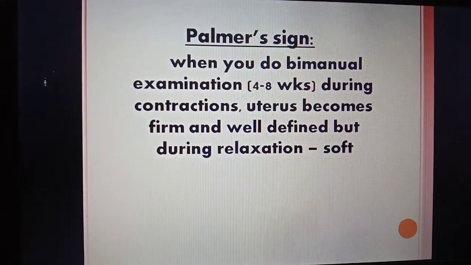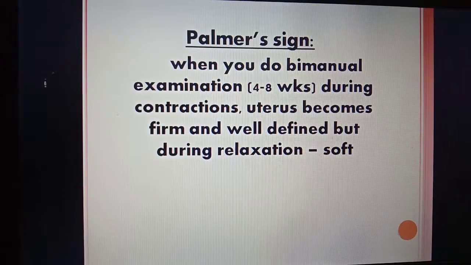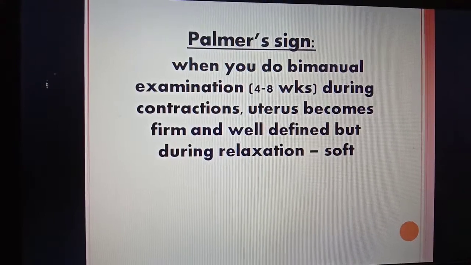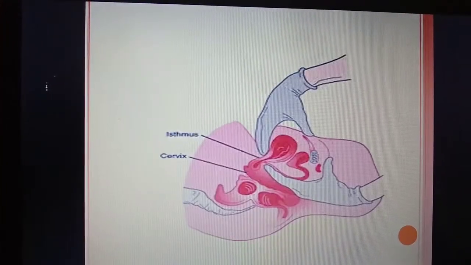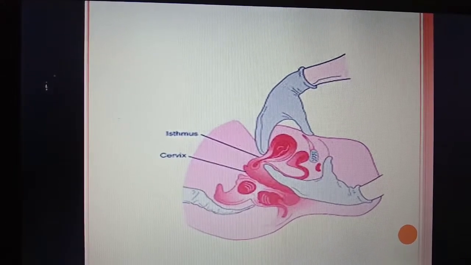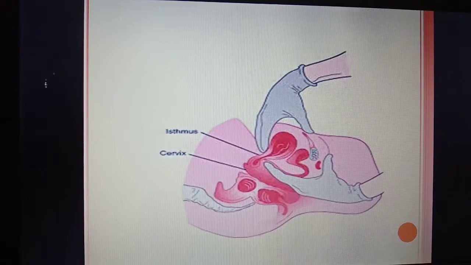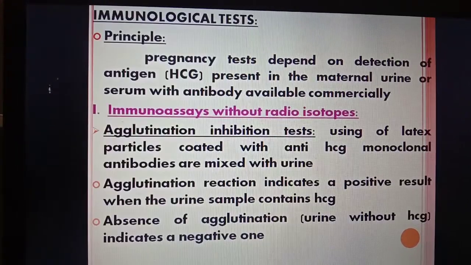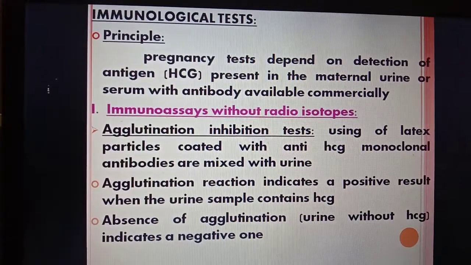So let us see the Palmer sign. What happens in the Palmer sign? When you do the bimanual examination, during the contraction the uterus becomes firm, and during the relaxation the uterus becomes soft. So this is the bimanual examination. So let us see the immunological test done during the pregnancy.